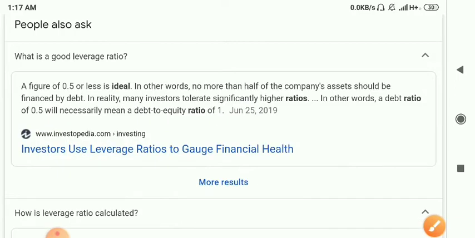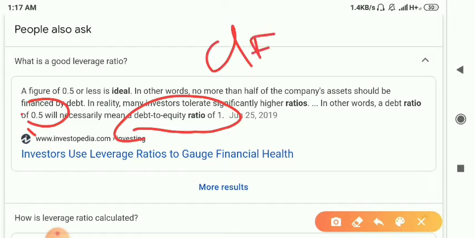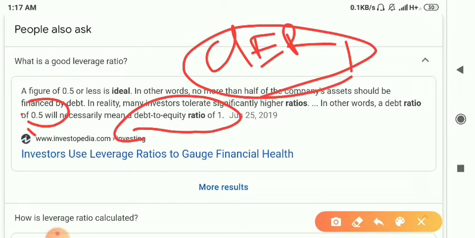So what is a good leverage figure? 0.5 or less is ideal for the leverage ratio. In other words, no more than half of the company's assets should be financed by debt. In reality, many investors tolerate significantly higher ratios. In other words, a debt ratio of 0.5 will necessarily mean a debt to equity ratio of 1. Your debt equity ratio will be simplified to 1, but our leverage ratio should be 0.5, right?